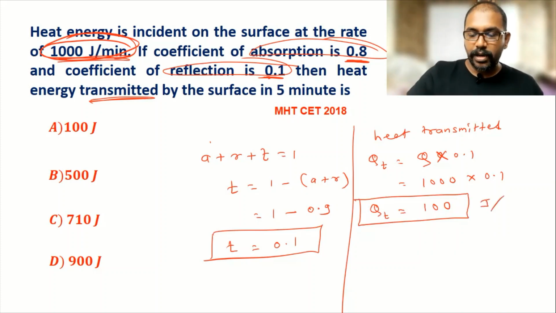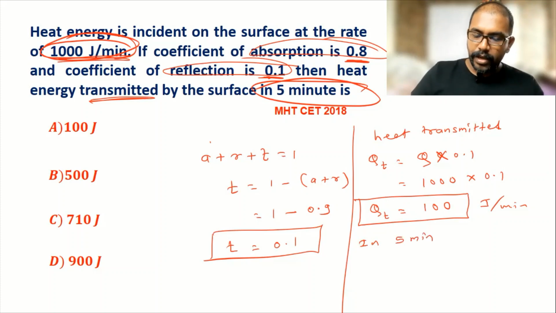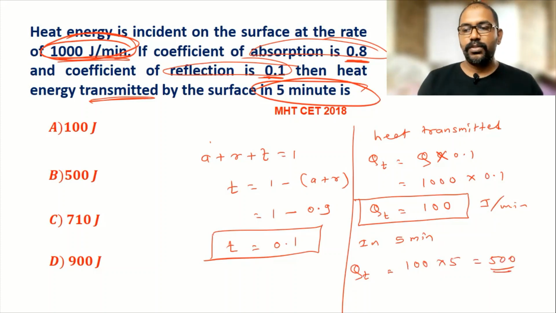But we have to find out heat transmitted in 5 minutes. So multiply it by time. In 1 minute 100, in 5 minutes means 500. So in 5 minutes, heat transmitted is equal to 100 into 5 is equal to 500. So 500 joule is the right answer for this question, and it is written in option B. So option B is the correct option here.